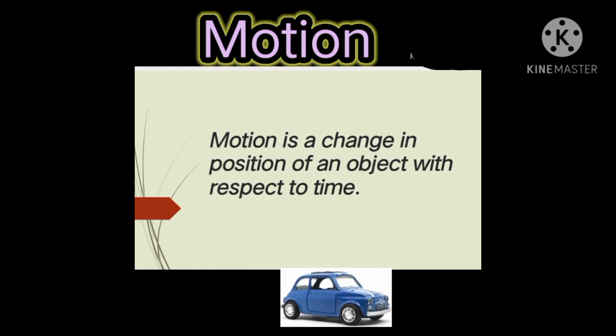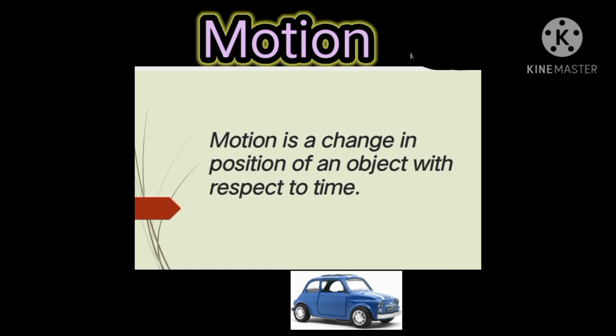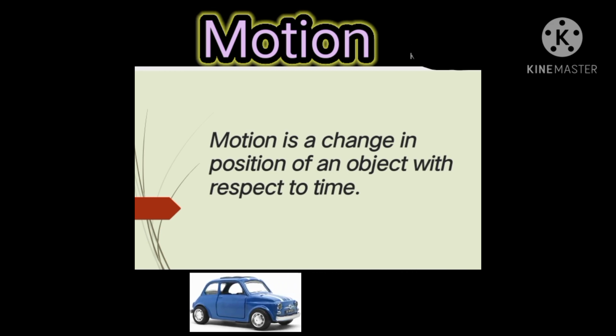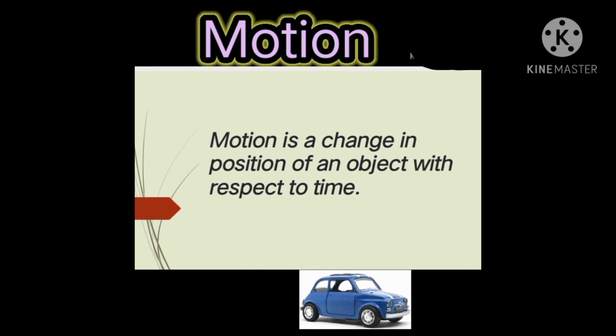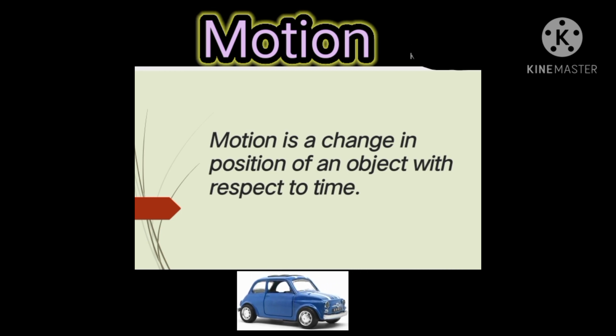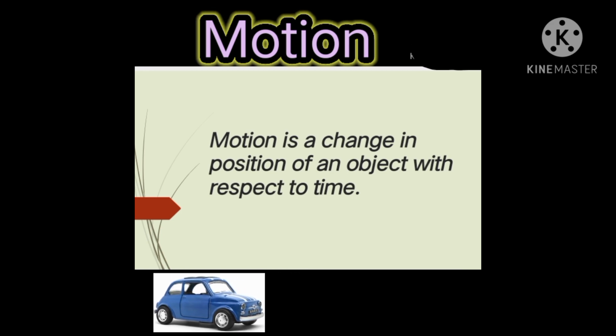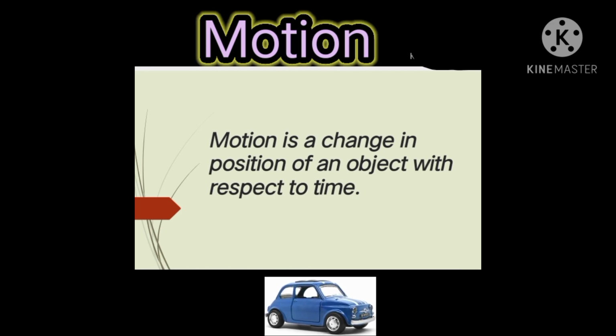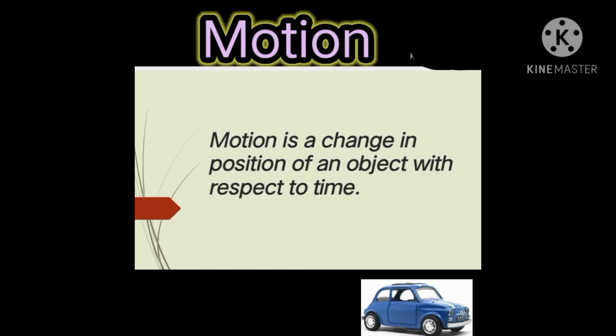Motion देखो क्या होता है, जब कोई object अपनी position change करता है. Like you will see this car, this blue car continuously changes its position. You will see that this car was changing its position. When this car was changing its position, it means this car was in motion. When a man was changing his position, anything that was changing its position, it means that thing was in motion. I hope you understand what is motion.